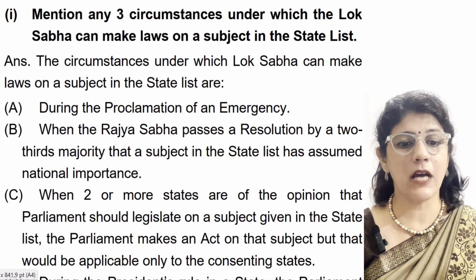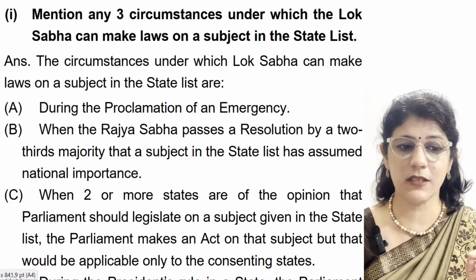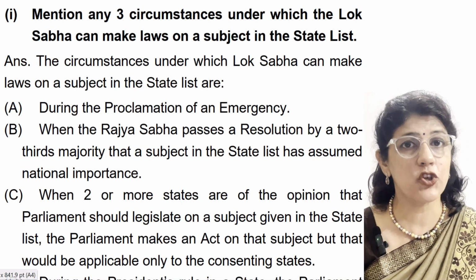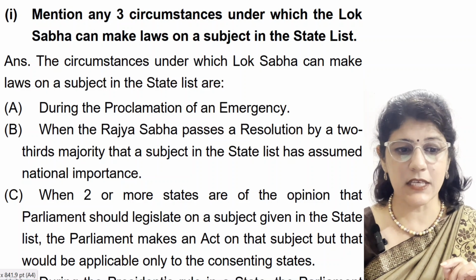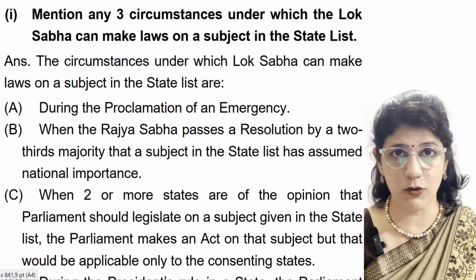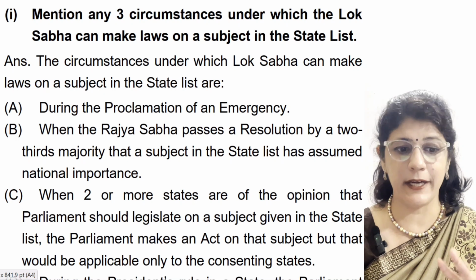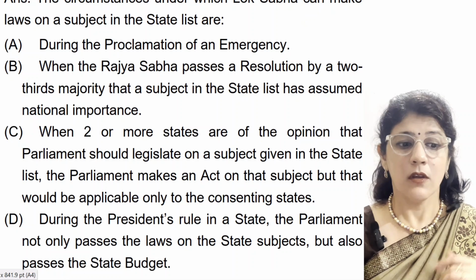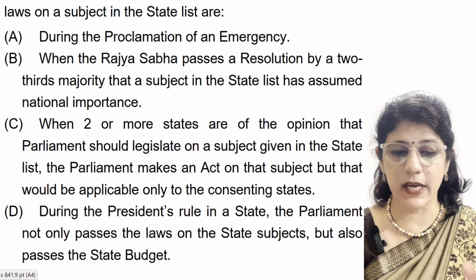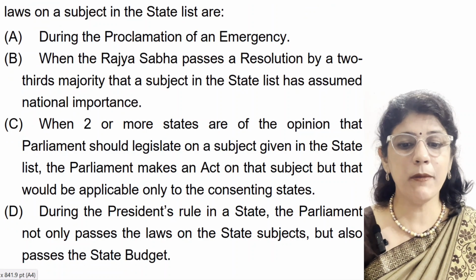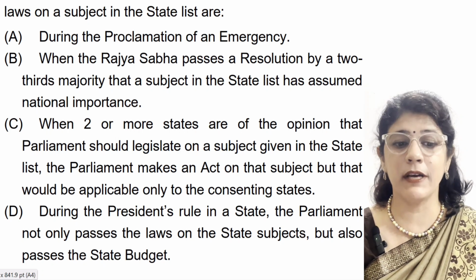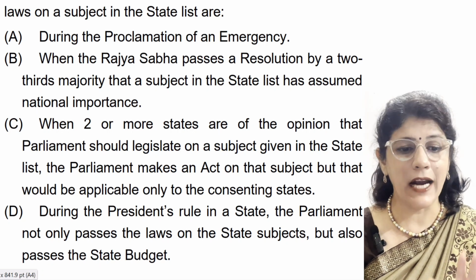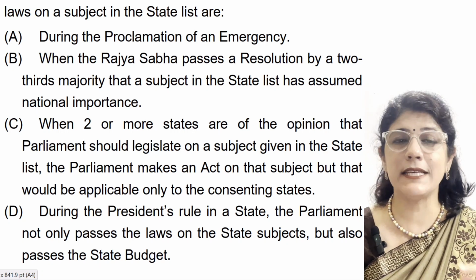The circumstances under which Lok Sabha can make laws on a subject in the state list are: first, during the proclamation of an emergency. Second, when the Rajya Sabha passes a resolution by a 2/3 majority that a subject in the state list has assumed national importance. Third, when 2 or more states are of the opinion that Parliament should legislate on a subject given in the state list. The Parliament makes an act on that subject, but that would be applicable only to the consenting states.